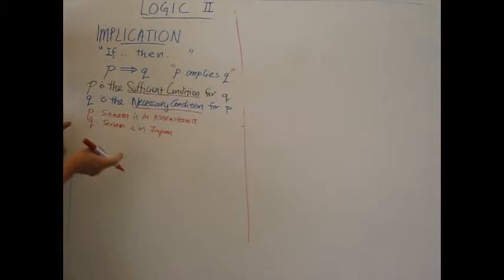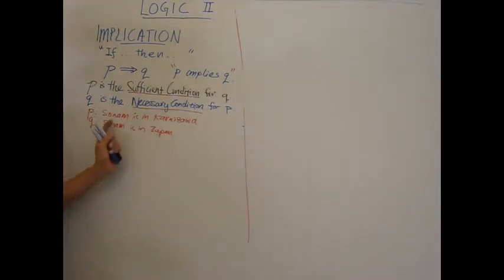Now, however, if you reverse this, if you know that Sonam is in Japan, does that mean Sonam is in Karizawa? Well, not necessarily, because Sonam could be in Tokyo, or could be in Kyoto, or could be in Hokkaido. Being in Japan itself doesn't mean that you have to be in Karizawa. But being in Japan is a necessary condition for somebody to be in Karizawa, because first you have to be in Japan to be in Karizawa.